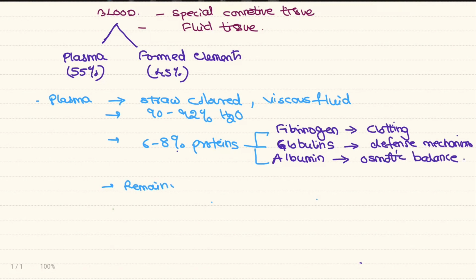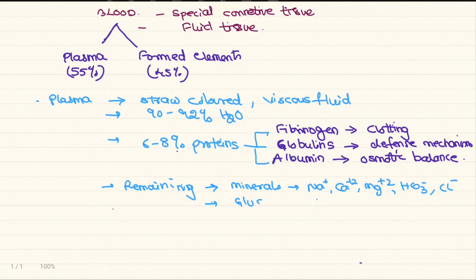Other than these main substances, the water and the proteins, the remaining percent is covered by minerals, different types of minerals like sodium, calcium, magnesium, the bicarbonate ions, the chloride ions, and so on. There are so many useful substances like glucose, amino acids, lipids, and so on.